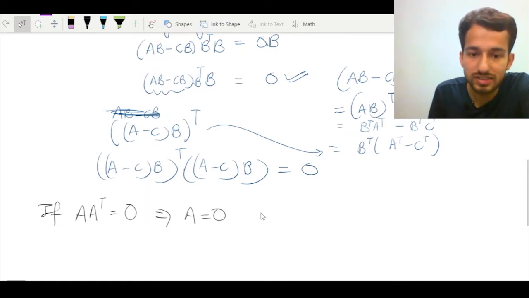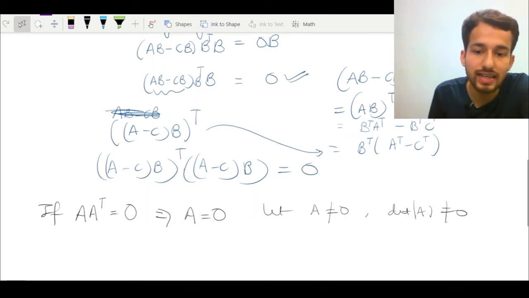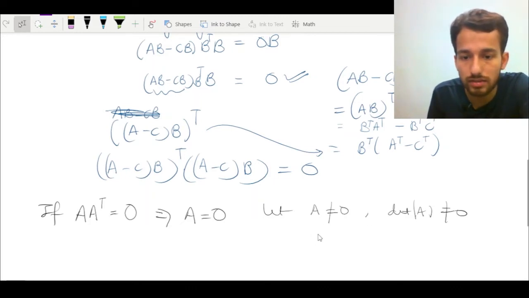Let's first try to prove this result in a very short manner. I'm going to prove this by the method of contradiction. Let us assume that A is a non-zero matrix which satisfies this condition, and further, I put a condition that its determinant is non-zero. This is a particular case I'm proving for; there may be other scenarios also. So the determinant of A is non-zero, and this implies that A inverse exists.